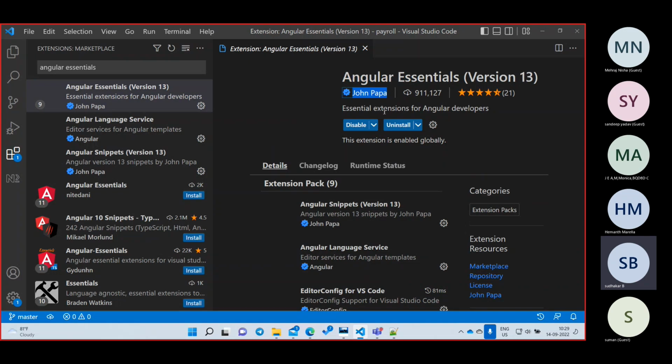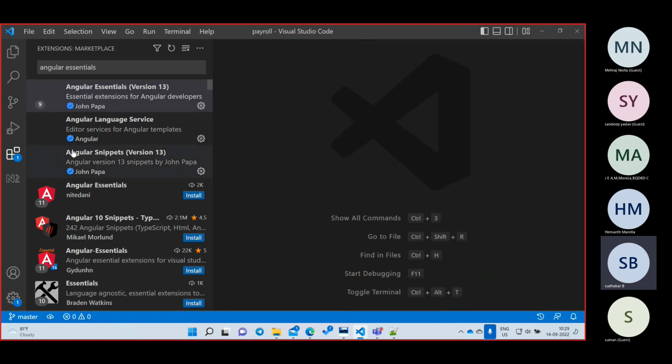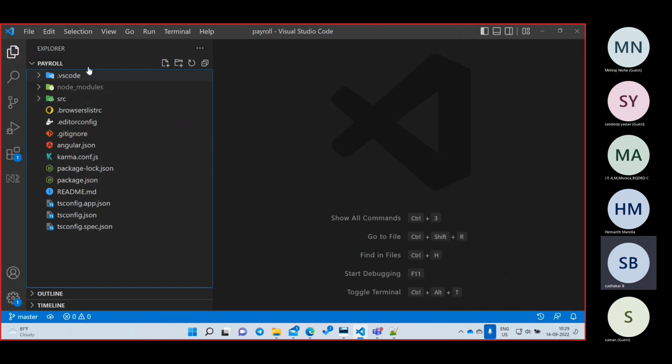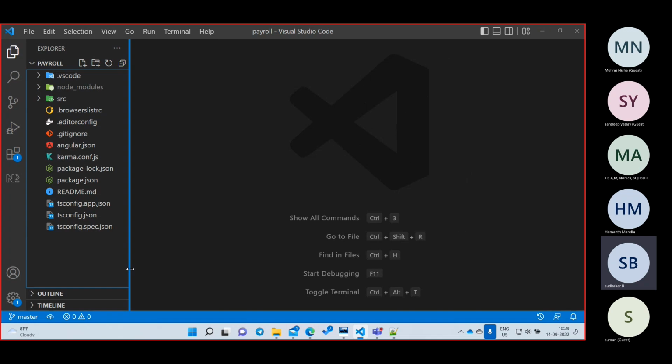Just click on install if you haven't installed it. Because I already installed it, it is asking me to uninstall, but you can click on install, that's all. You don't need to do anything else, but we are going to use it for some other purpose. So with that we are done with the Angular install also. This is only for additional help. This is not at all required to run the original project. This will help us to improve our coding speed.